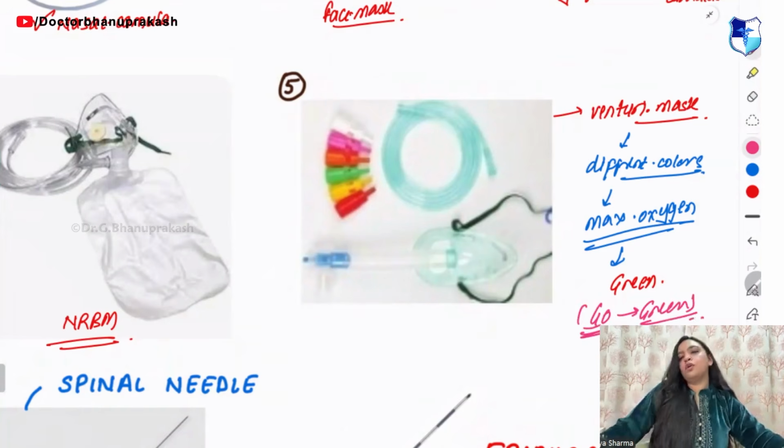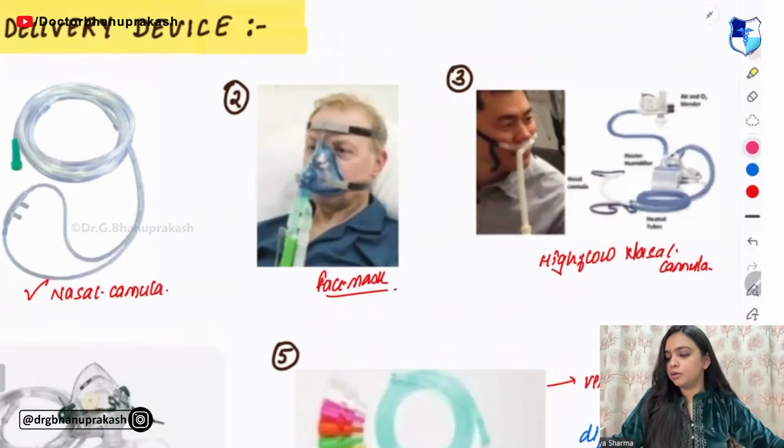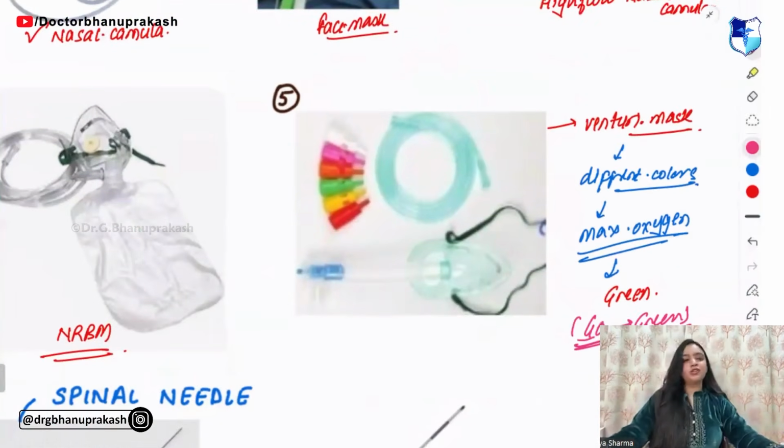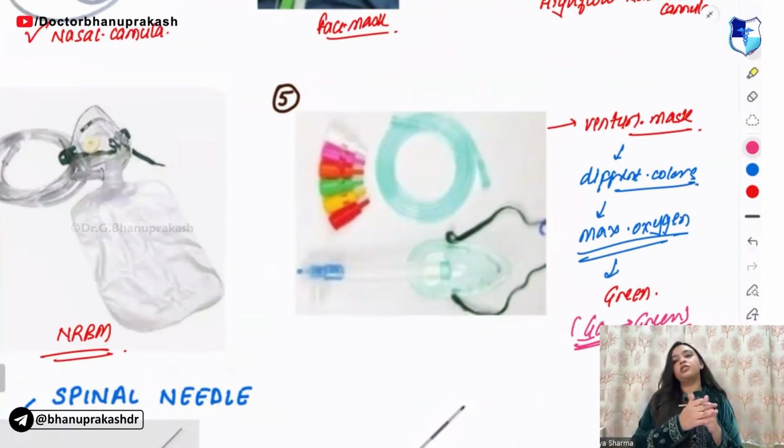Okay. Go green was a logo also of some brand. I'm not able to recall.